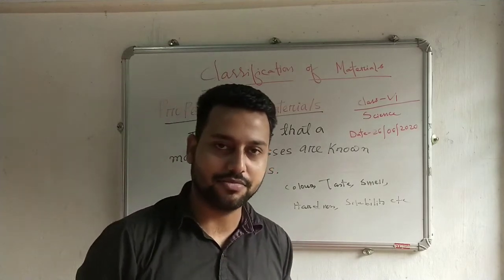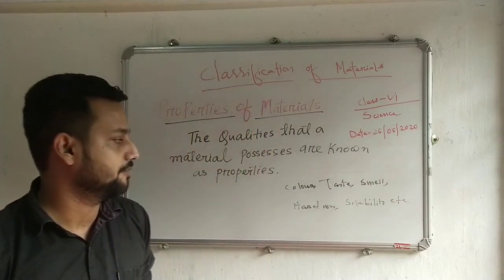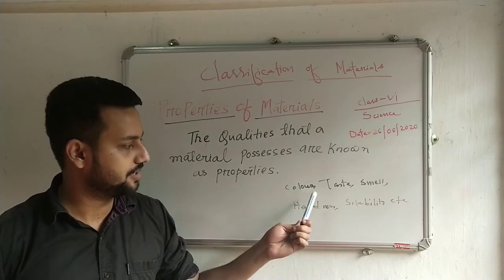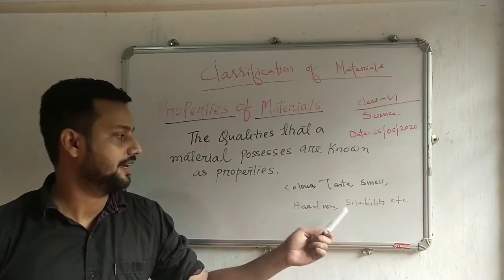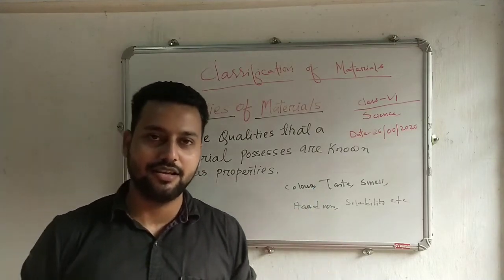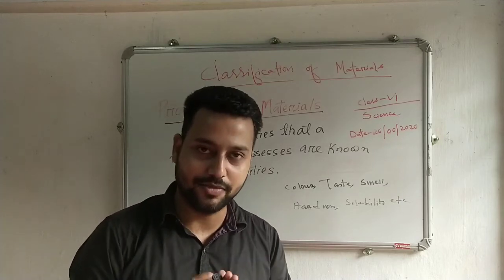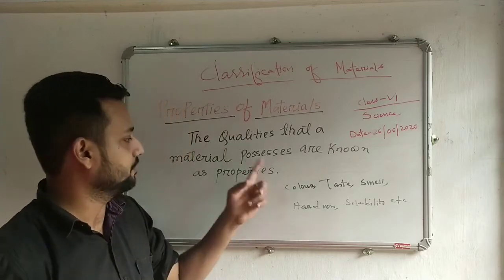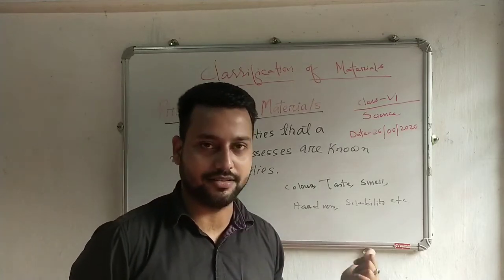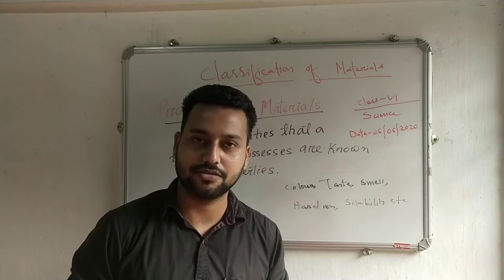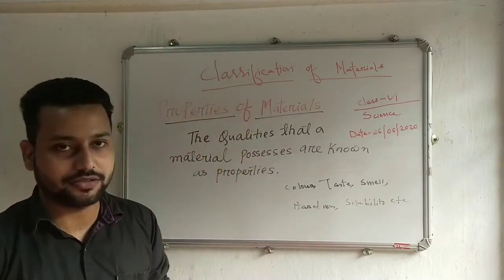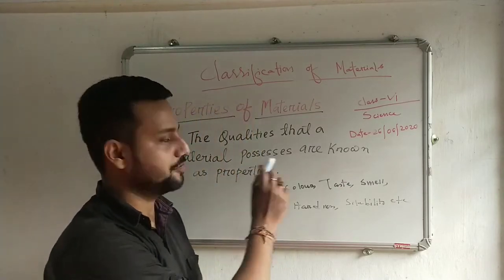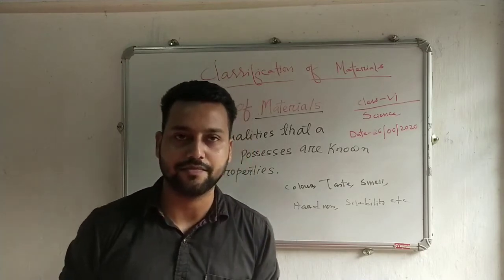So in this example, we can say that two materials can have the same properties, but another property will be different. That makes the two materials different from each other. So these are called the properties of materials. The next topic will be the various properties of materials.